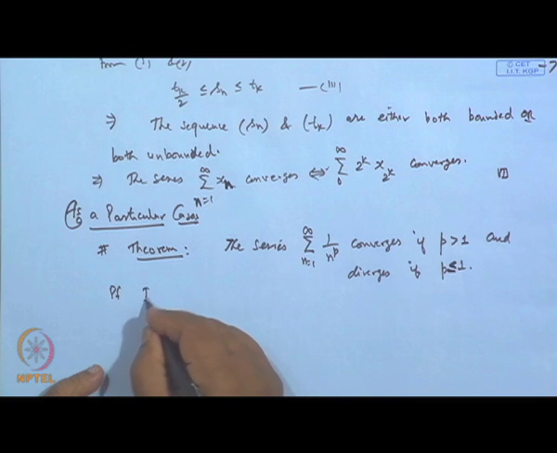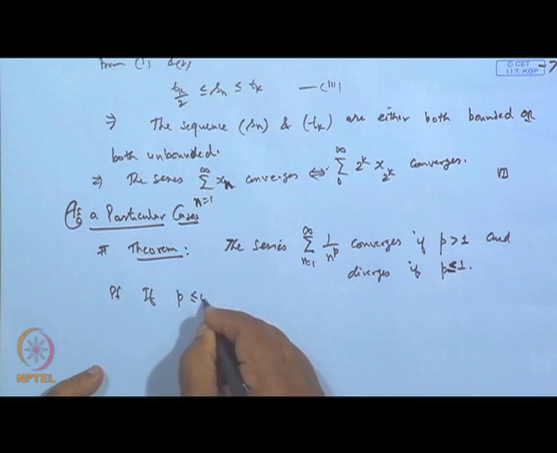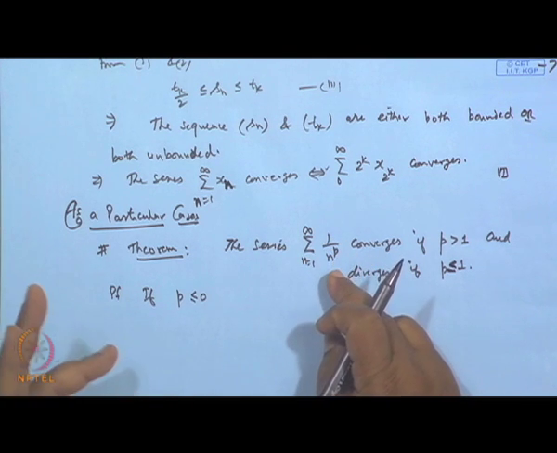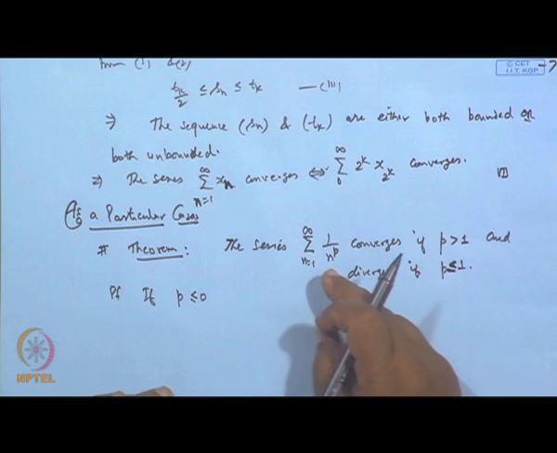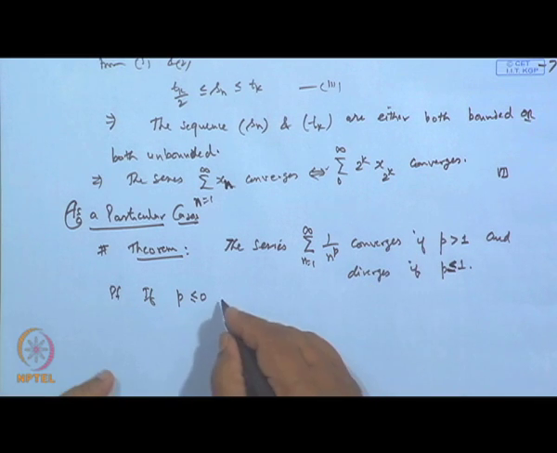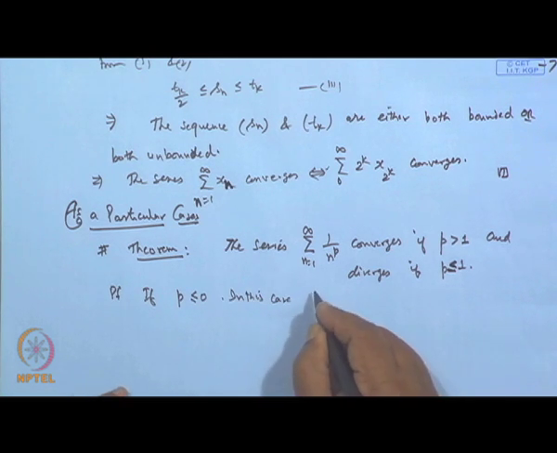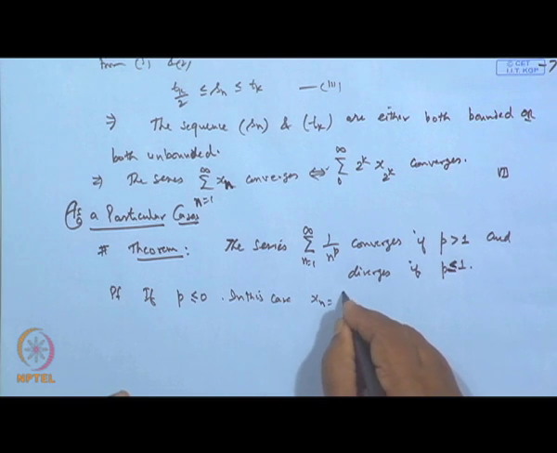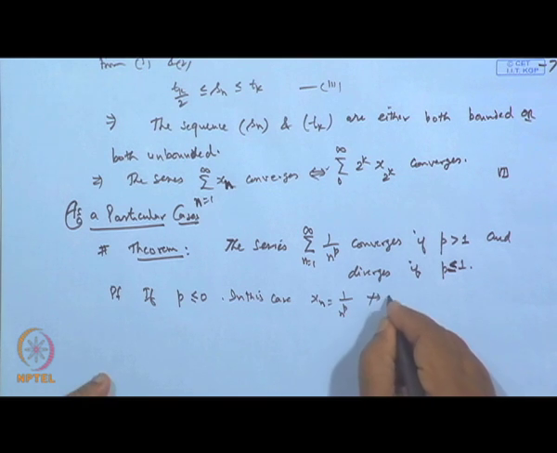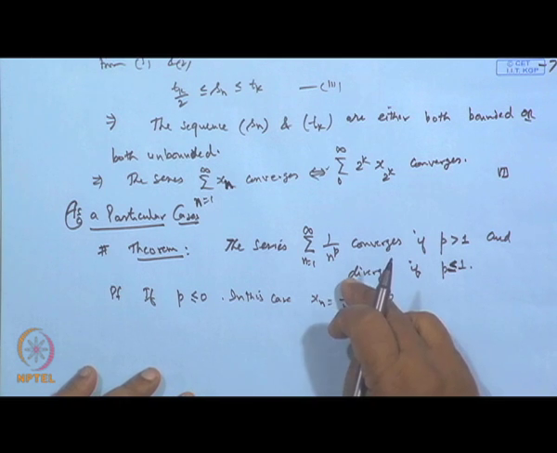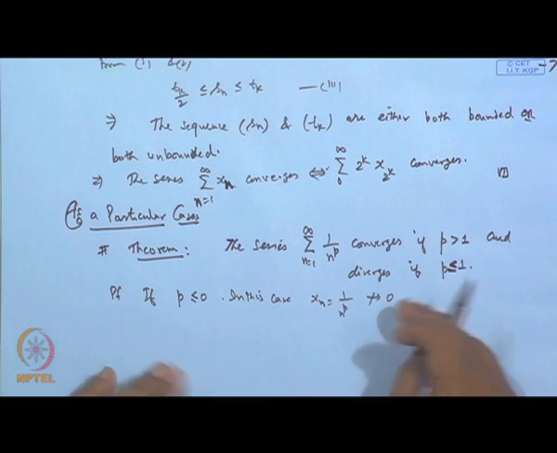Now, obviously, if p is less than or equal to 0, suppose p is 0, then what happens? Each term becomes 1, which means the nth term will not go to 0. When p is less than or equal to 0, x n, which is 1 by n to the power p, will not go to 0, it will diverge.